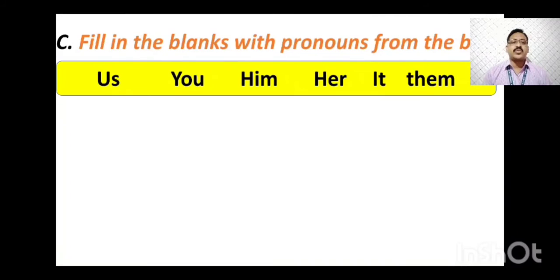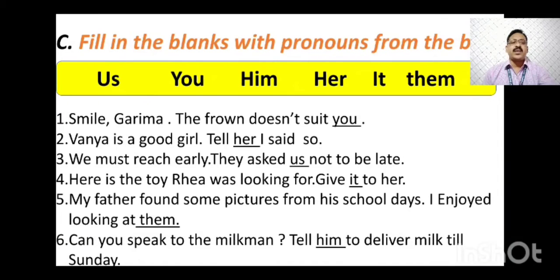Fill in the blanks with the proper pronoun from the help box. The help box options are given: us, you, him, her, it, them. Now you can see you have to fill the blanks with the help of the pronouns given in the help box. Smile, Garima. The frown doesn't suit you. Means please smile. The angry face doesn't suit you. You is the correct answer.